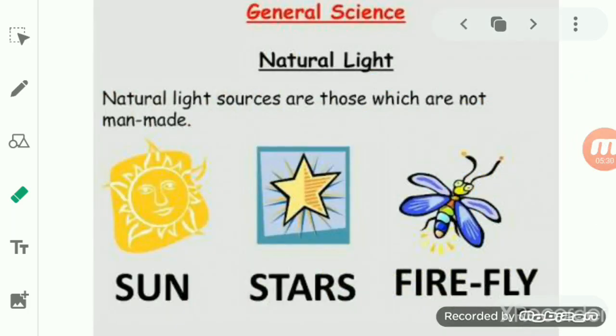Now if we see the natural sources of light, the natural sources of light are the lights which are not man-made, or we can say these are sources of light which occur in nature as such. Like the sun or a star or a firefly or meteors.